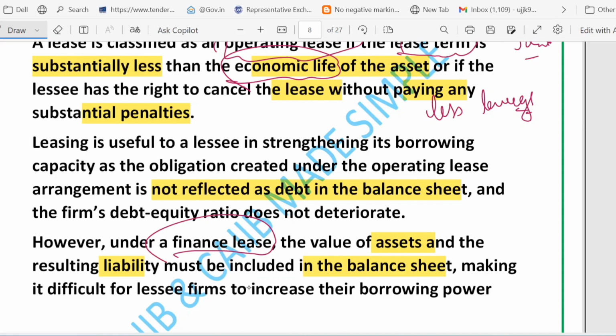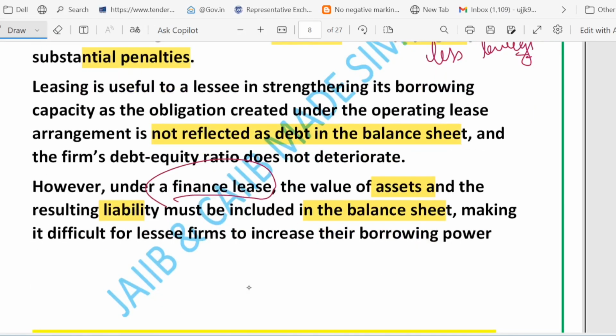Now, balance sheet and debt equity ratio. I told you that buying an asset or using a financial lease usually leads to showing both an asset and a liability on the balance sheet. That raises the firm's reported debt and can worsen the debt to equity ratio. And then there is something called the off balance sheet advantage. Yes, this is one of the major benefits. Historically, operating leases were often not shown as debt on the lessee's balance sheet. That improved the borrowing ratio, that improved the debt equity ratio, right? That is one benefit of operating lease, that it is not shown on the balance sheet. So it improves the borrowing ability.